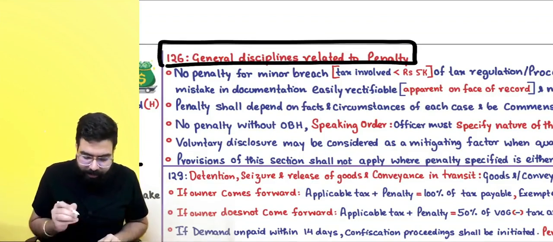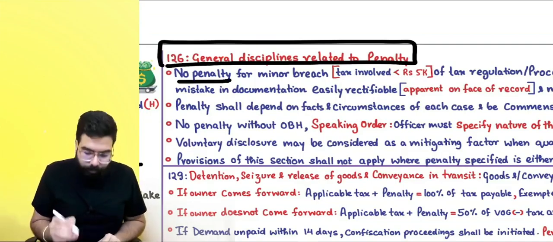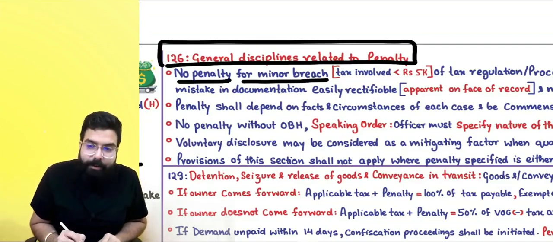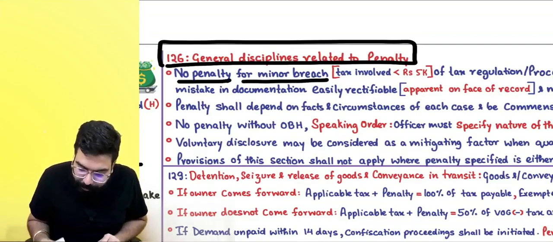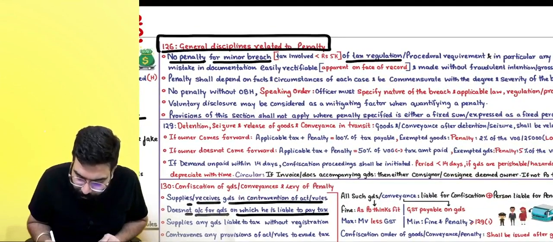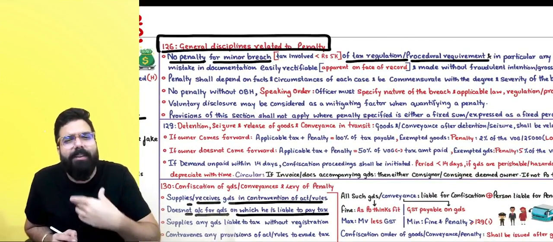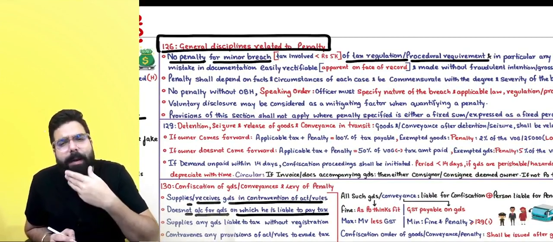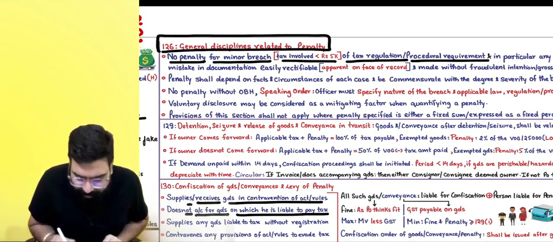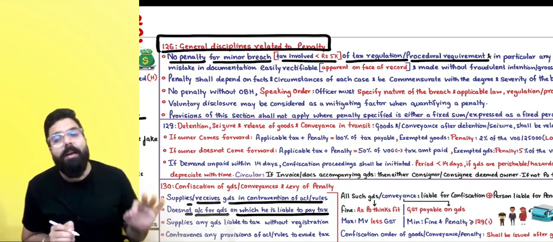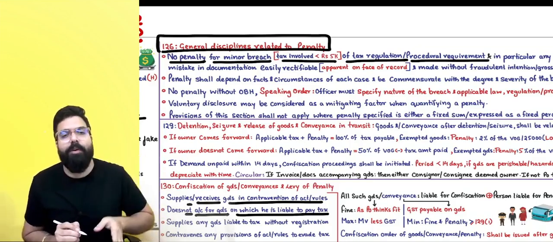What are the general disciplines? No penalty for minor breach, where there is a minor breach of tax regulation or procedural requirement. Sir, what do you mean by minor breach? A small breach done by a person where the tax involved is less than 5,000 rupees. Minor in GST is less than 5,000 rupees.